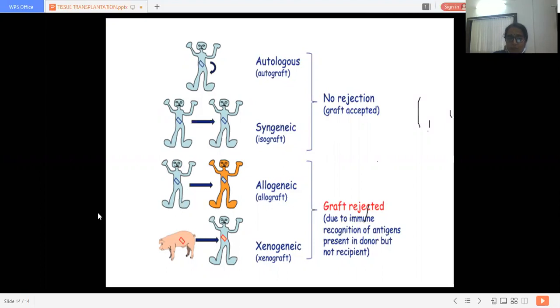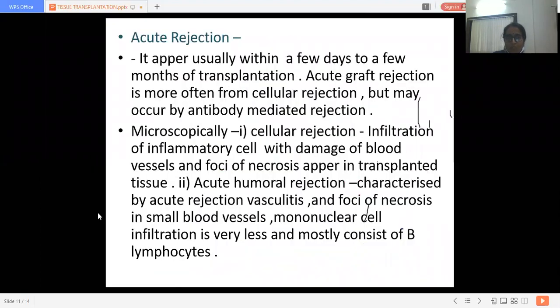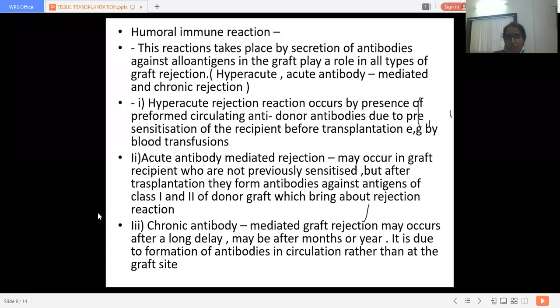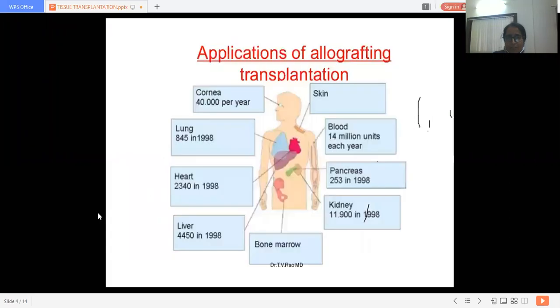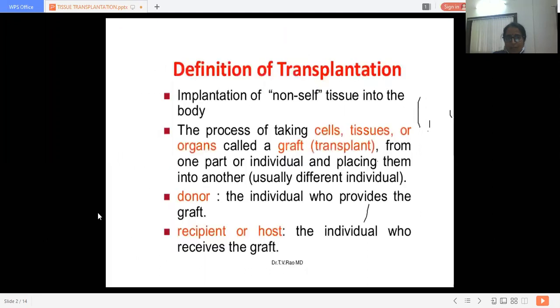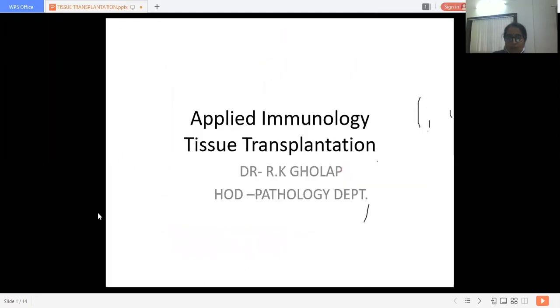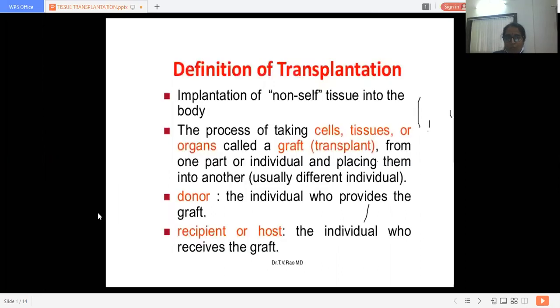So today we saw this important topic of transplantation reactions. We discussed transplant rejection reaction, an important part of applied immunology. The definition of transplantation is the implantation of non-self tissue into the body.